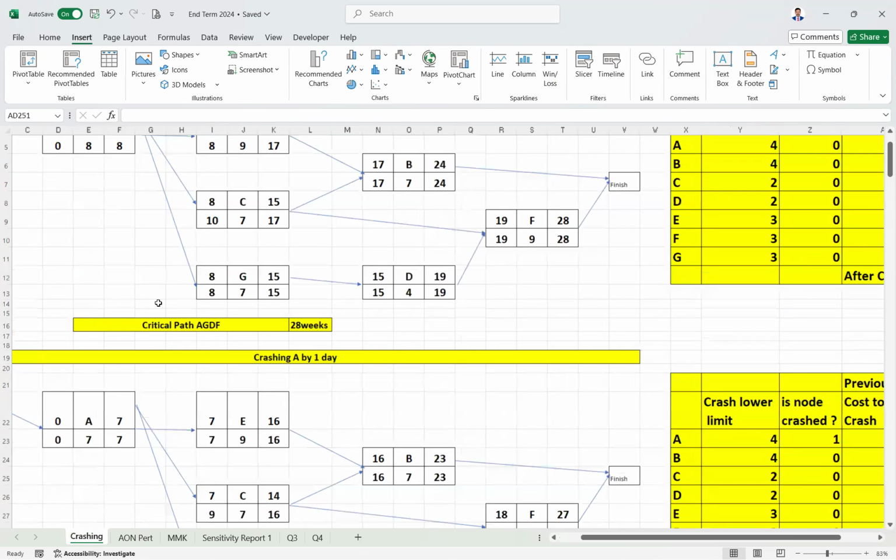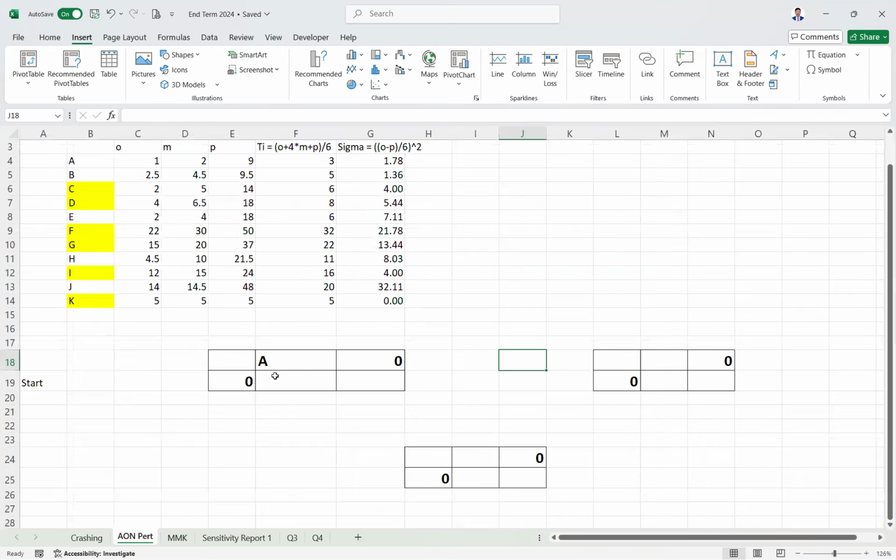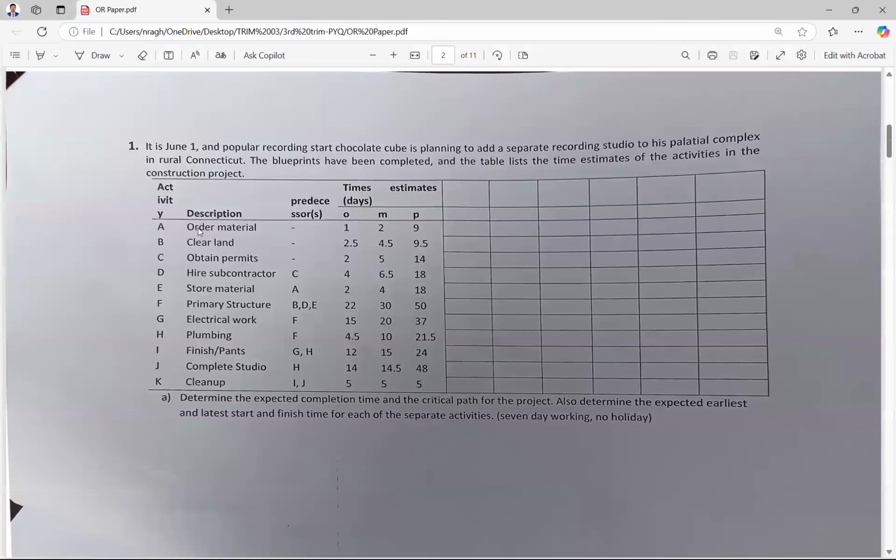See, suppose this is the crashing which has been given. So this is the diagram of the network which has been given. So you just write one start, draw a circle. From there you mark the arrow and then you finish the network diagram like this. So how to do it, I have shown it here. So first thing is start. After start you have A.